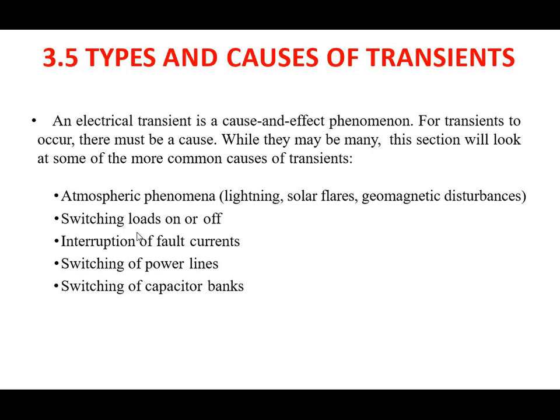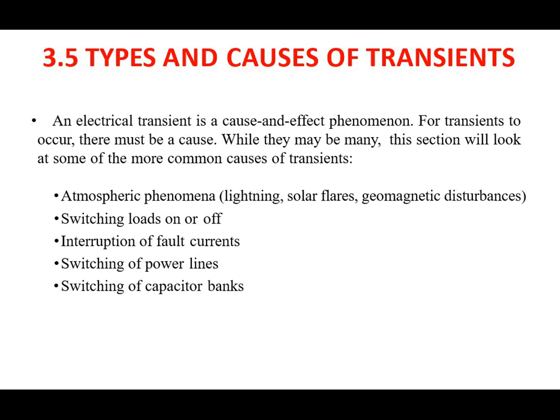Second one is switching loads on or off. Third one is interruption of fault currents. Fourth one is switching of power lines. And last one, fifth one, is switching of capacitor banks. So these are the main causes of the transient in the power system.